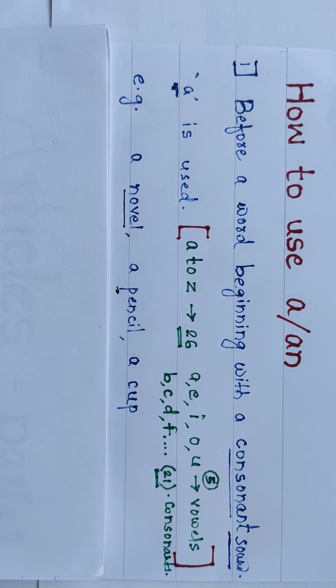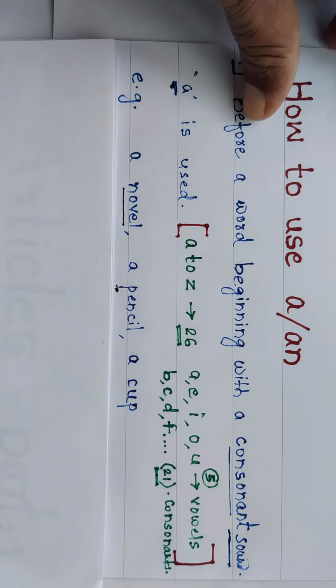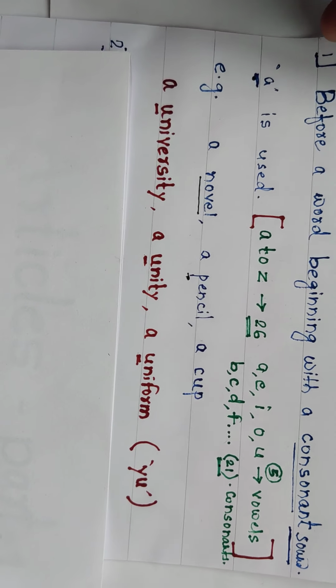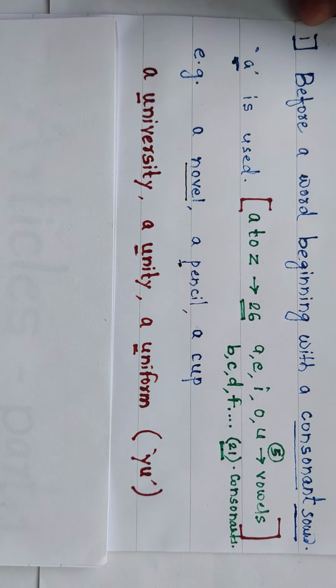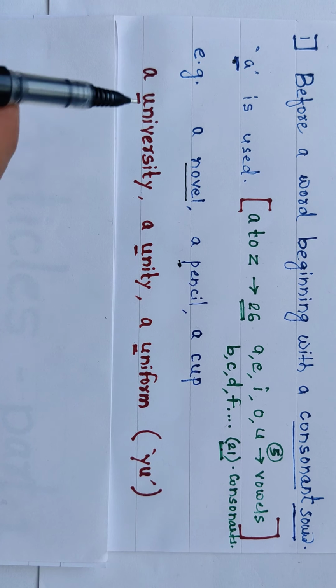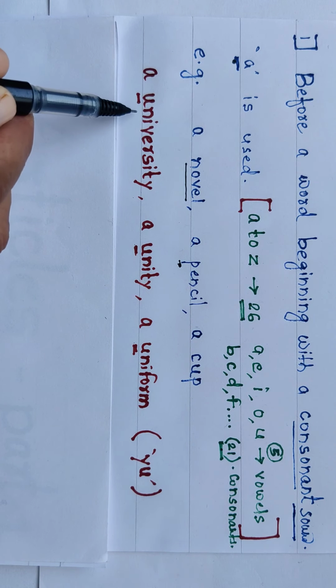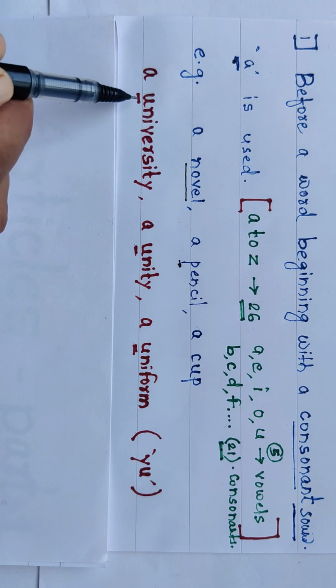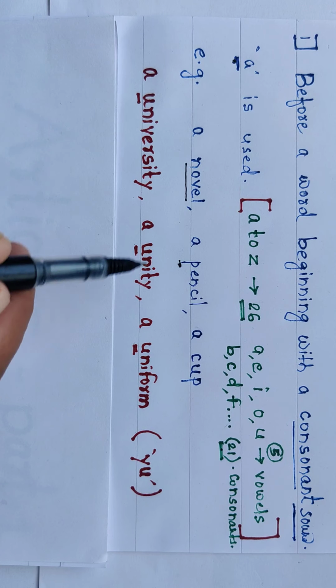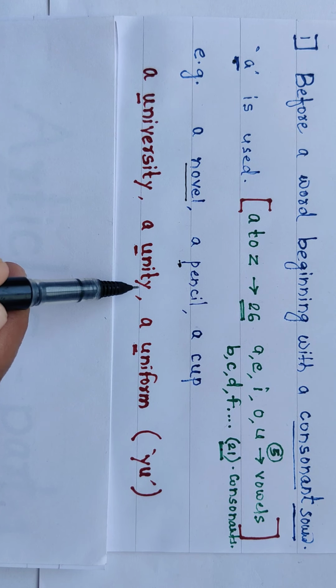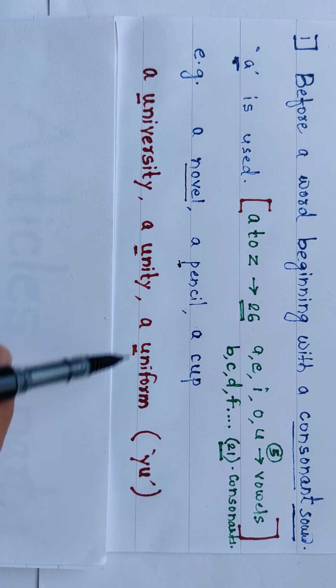Now, just one interesting rule. Look here now, the same rule. This word is university. The spelling starts from U. This word, unity, the spelling also starts from U.